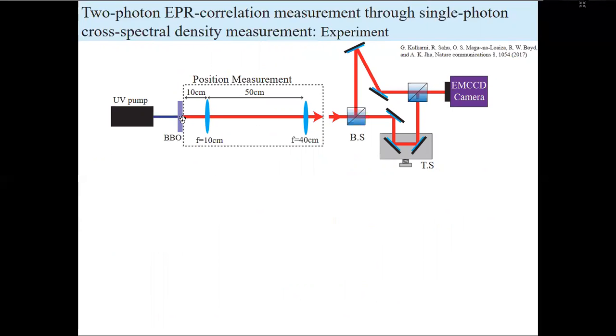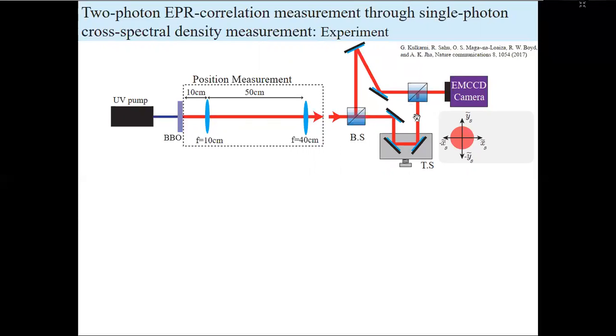The BBO plane is imaged onto this camera plane through this interferometer, and we use this interferometer to measure the cross-spectral density function. If we take a careful look, in one of the arms we have two mirrors. The input field then goes through two reflections and remains unaffected.